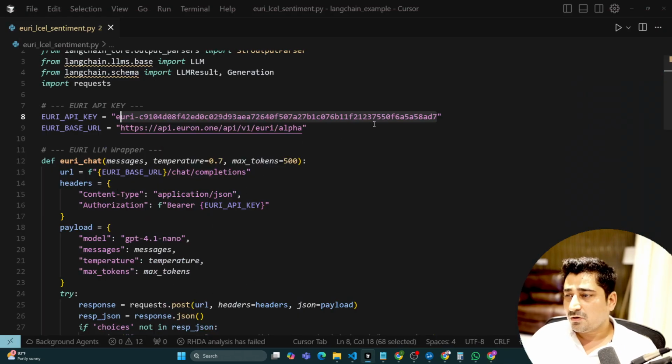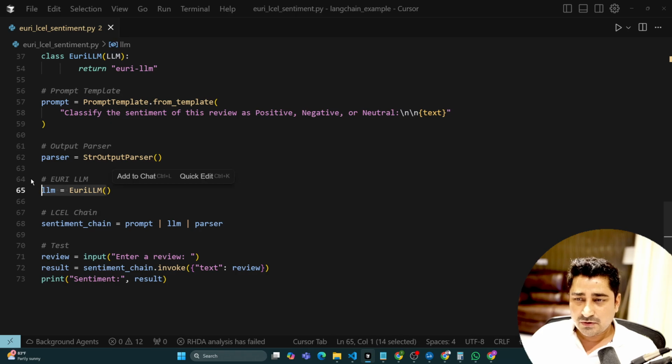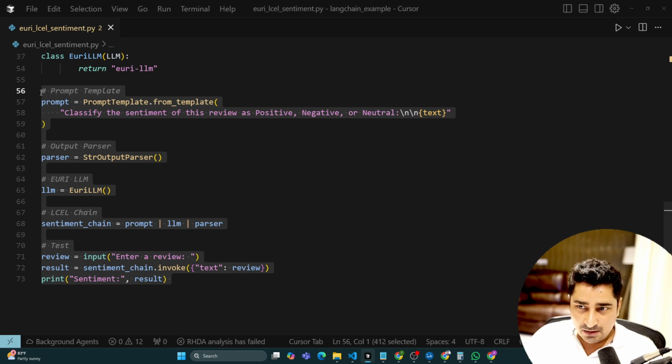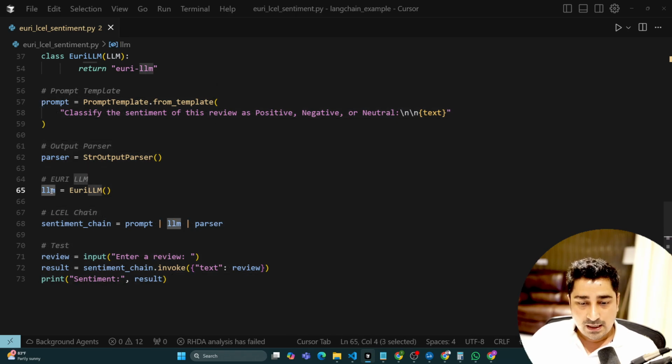So here you have to change your API key. Otherwise, it is not going to work. The above part is just boilerplate code, so you don't have to worry about that. Wherever you are going to use Euri AI, everywhere you have to invoke LLMs, just use the above class, and you will be able to invoke the LLMs. I'm just trying to make it compatible.